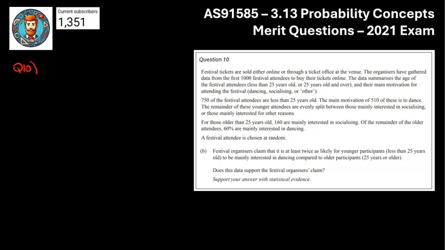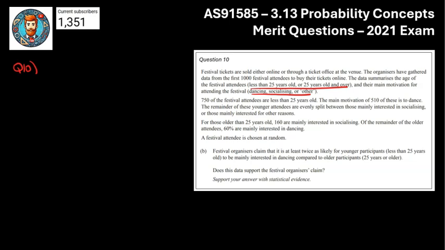The data gets summarized by age. So we've got two options. We've got less than 25 or over 25. And then their main motivation. So we've got their options, or their main motivation: dancing, socializing, or other. So it could be either thing. It could be a two-way table considering the age and the main motivation, or it could be a conditional probability tree. Let's keep going.